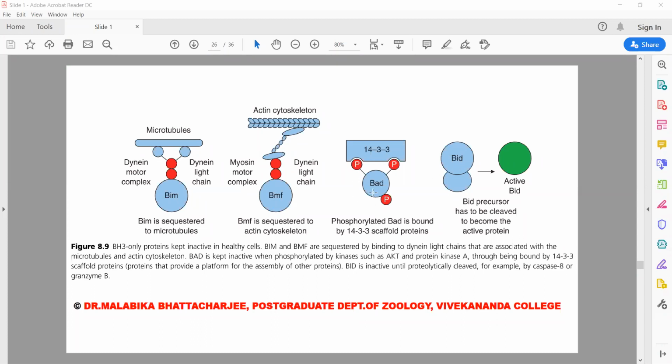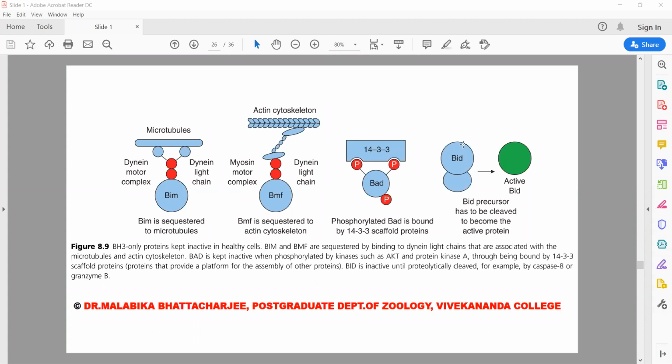BAD is phosphorylated and bound to a scaffold protein known as 14-3-3. It remains in the cytoplasm, but it is phosphorylated, and in this manner it is inactivated and bound to the 14-3-3 scaffold protein. BID is present in the cytoplasm in an inactive form. It is only active when it is cleaved, and to cleave BID we need caspase 8. So for at least BID, it is ensured that the extrinsic pathway has already started.